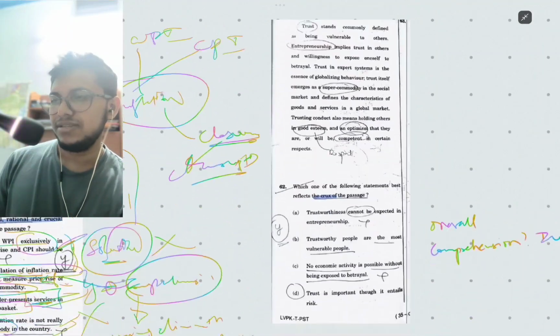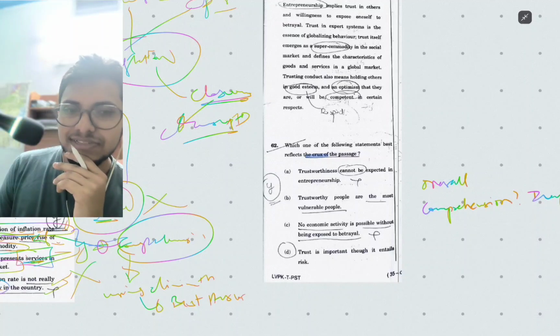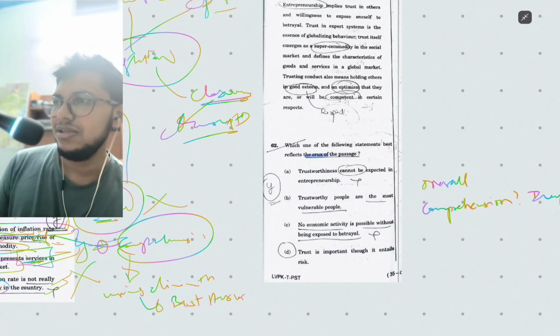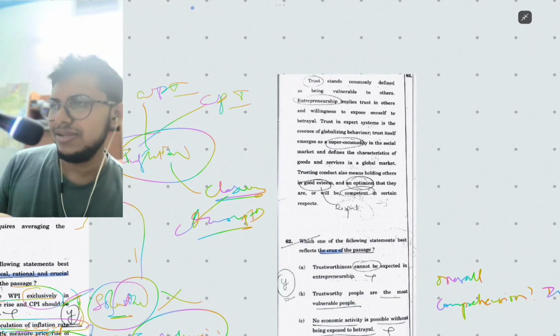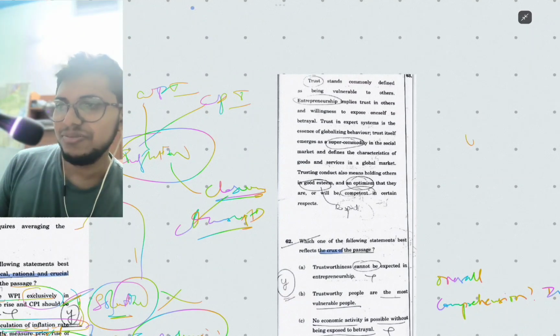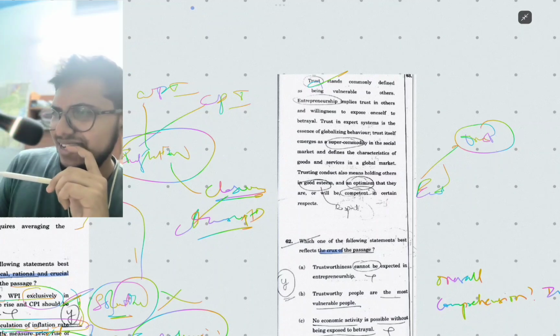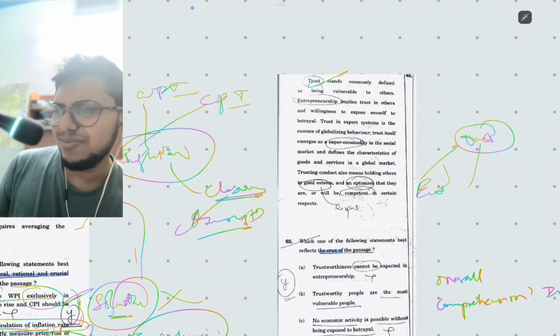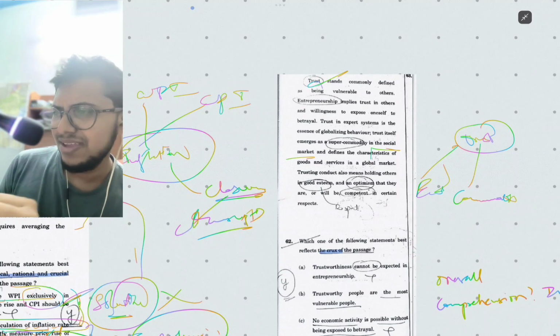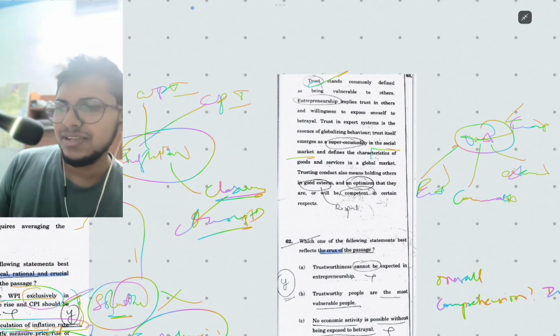Then we move on to the next keyword, that is crux, main crux. It should surround the main topic. Here the author is talking about trust. He's connecting it to entrepreneurship, and then to trust as a commodity in social market, and then to good esteem, competency, optimism. Now move on to the question.